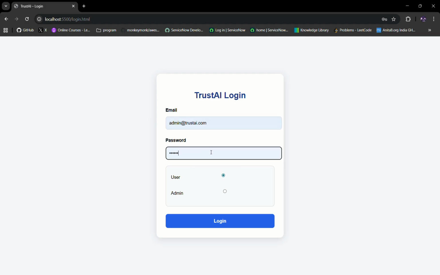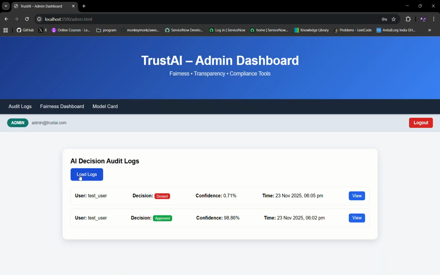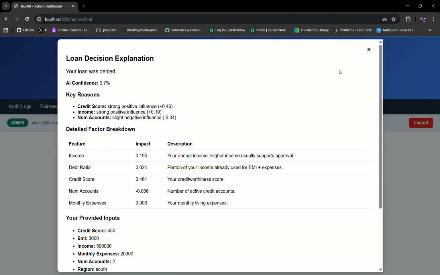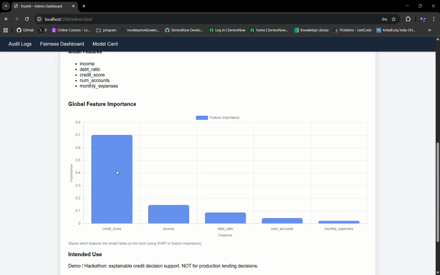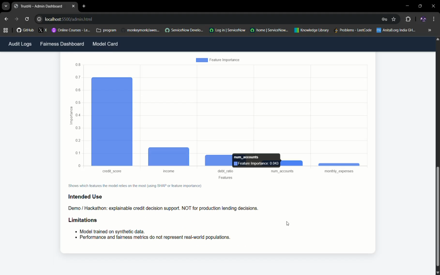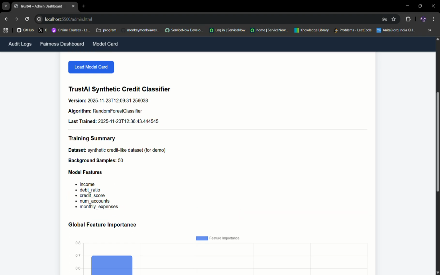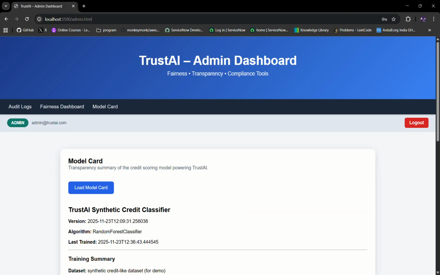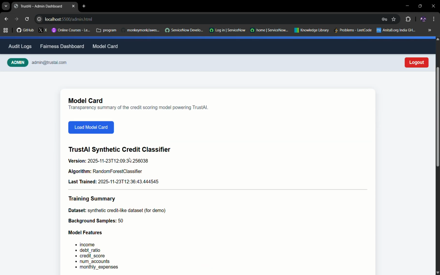admin@trustai.com, admin123, these are the ones that I've hard-coded into the system. As admin, I can see load logs, the same values again, since there's more transparency at this point. The model card is for what models I've used. These are the global feature importance, my credit score, feature importance. I've done this using Chart.js. The background samples I've set as 50, and the algorithm is random forest classifier. This changes depending on the different kind of algorithms or the models that are being used.